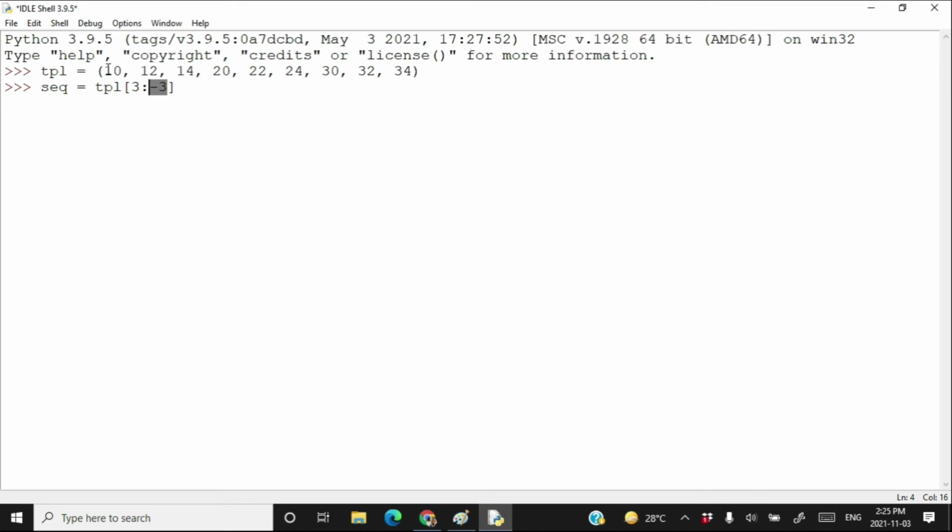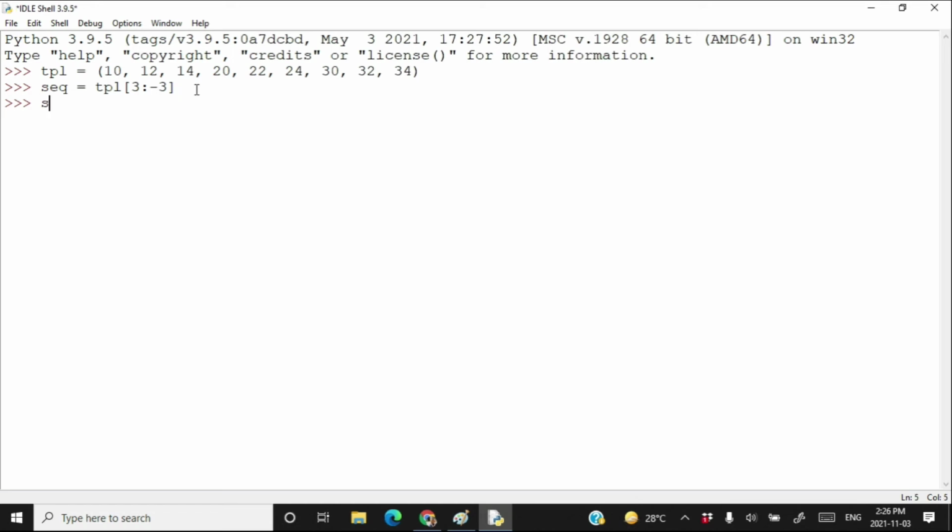Now tell me, where is the index 3? Index 0, index 1, index 2, index 3. That means the slicing should start with 20. And where is the index -3? -1, -2, -3. You have to stop before 30, which means you have to stop here. So you have to start from 20 and go up to 24. Start from 3 and go up to 1 before -3. That's what we are going to do. So 20, 22 and 24 will be collected and included into a new tuple.